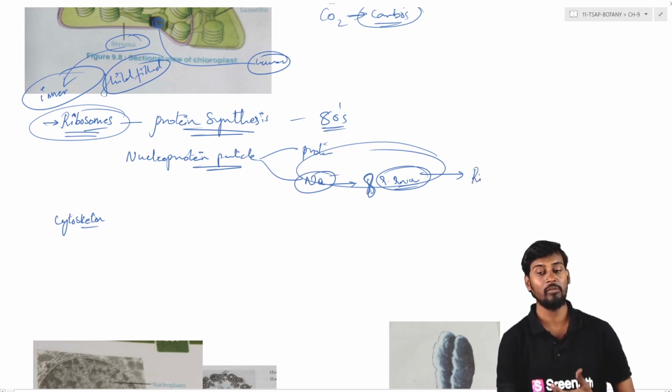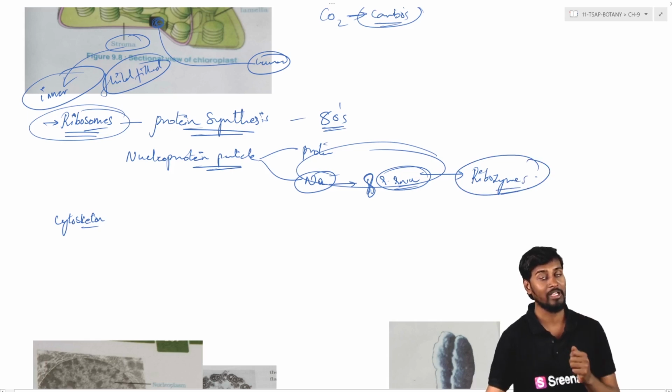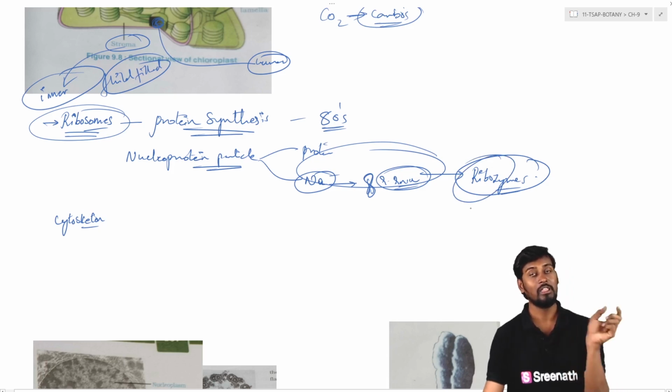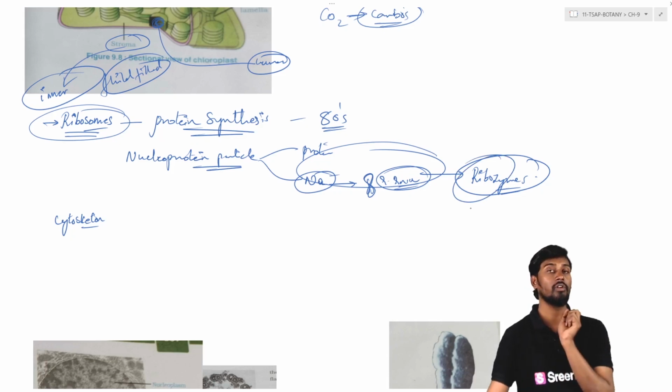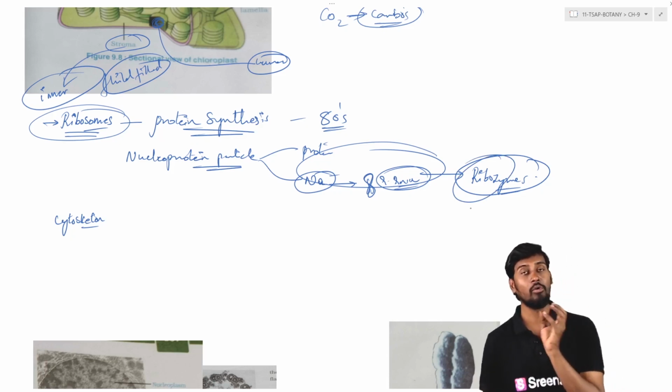So we can call them ribozymes. Why are they called ribozymes? Because they have catalytic, that is enzymatic, activity, and their origin is ribosomal RNA, an RNA molecule. So RNA molecules with catalytic or enzymatic activity are called ribozymes.